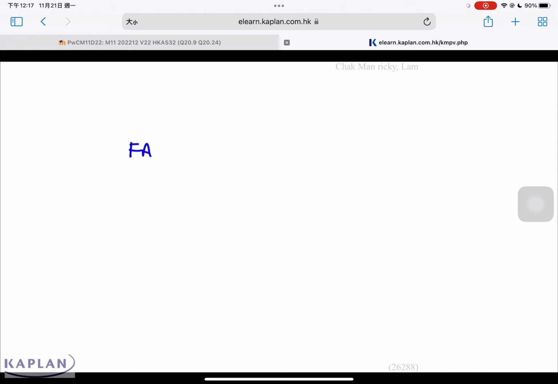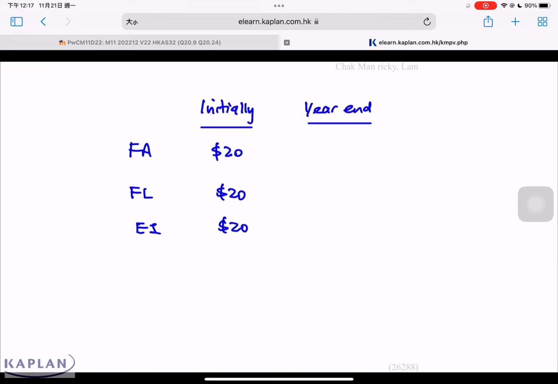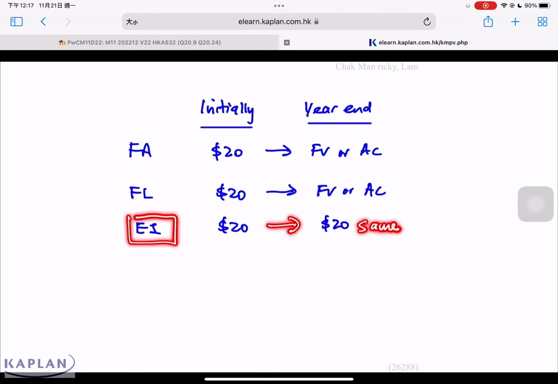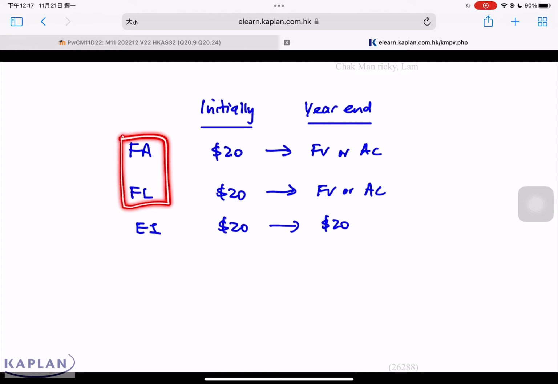Generally, for financial assets, financial liability, and equity instrument, initially, for example, it's issued at $20. Subsequently at the year end, if it's a financial asset, we need to adjust this to fair value or amortized cost. If it's a financial liability, same thing, we must adjust to fair value or amortized cost. If it's an equity instrument, we do not remeasure. Equity instrument, we never remeasure. But if it's a financial asset or financial liability, we must remeasure to fair value or amortized cost. The first step for financial instruments is to look at whether the instrument is a financial asset, financial liability, or equity instrument. We have to look at the definition.